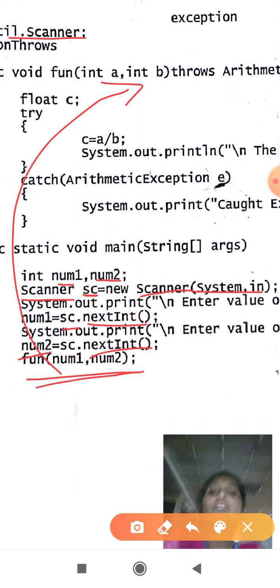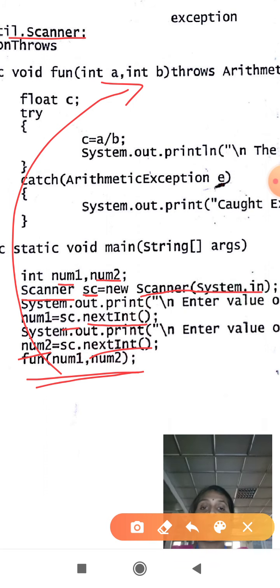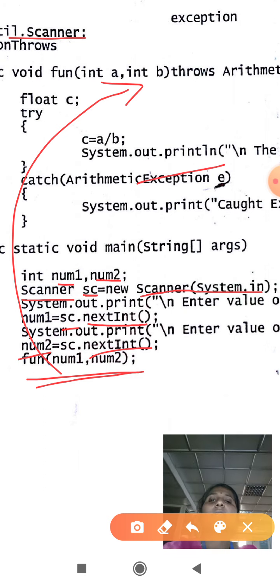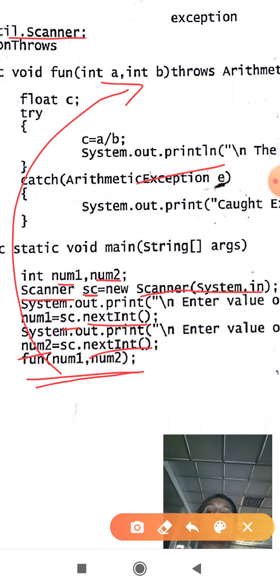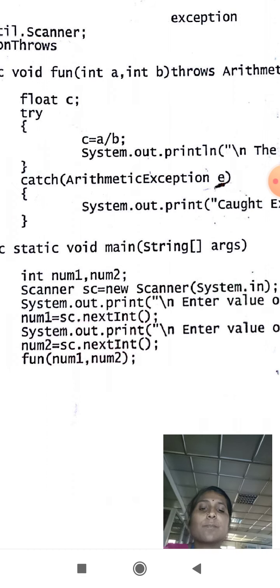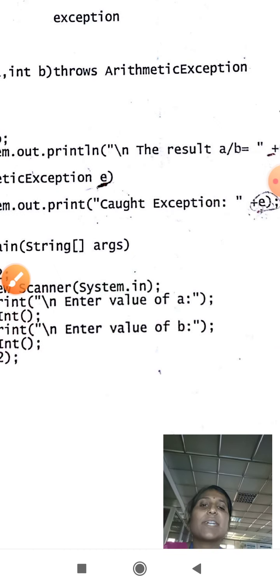And float c is a variable used to store the result of a divided by b. With a equal to num1 and b equal to num2, say 8 by 4, I divide and get an output. Imagine num2 is equal to 0. Then 4 divided by 0, I get an arithmetic exception saying divide by zero error, that is stored in the variable e, and displayed on my screen using this printf statement.